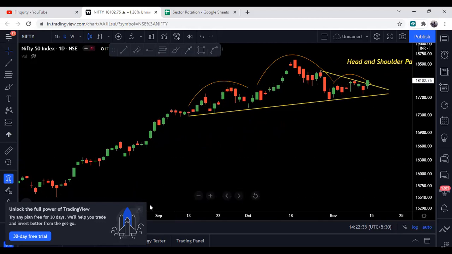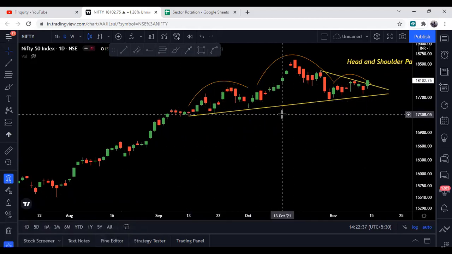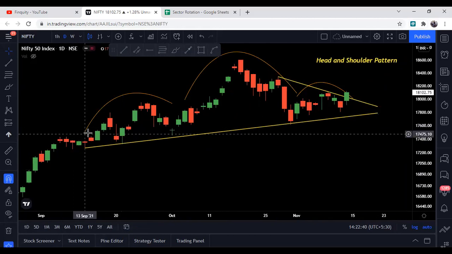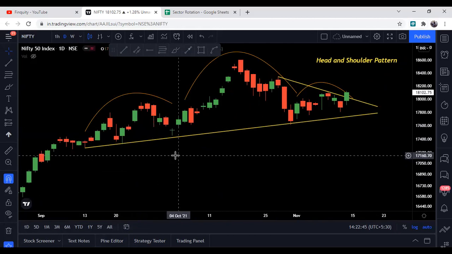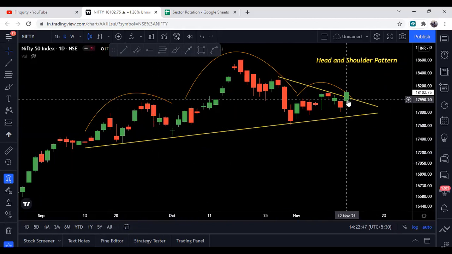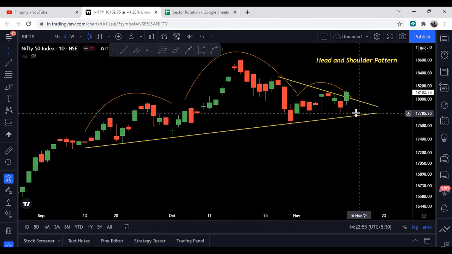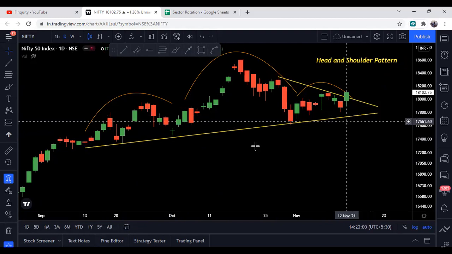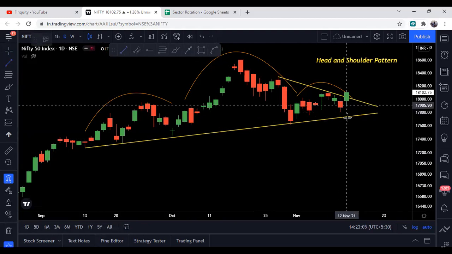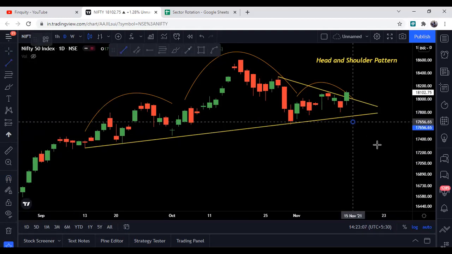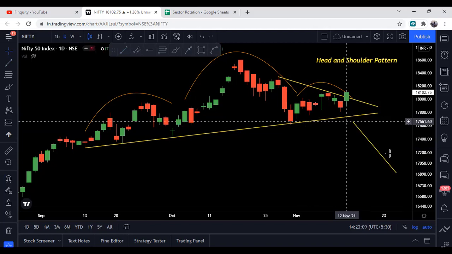So जैसे कि आपको मालूम है कि we have shared this analysis in last week's video as well. This was about the head and shoulder pattern that Nifty was about to form, but unfortunately Nifty ने अब तक ये pattern complete नहीं किया. We can't say that this pattern has failed, but it is not completed unless Nifty breaks this support line, which is 17,750. Then possibly this head and shoulder pattern will get completed, and we can see downside levels in Nifty as well. But as of now, Nifty has not broken this level, so we can't expect a down move right now.